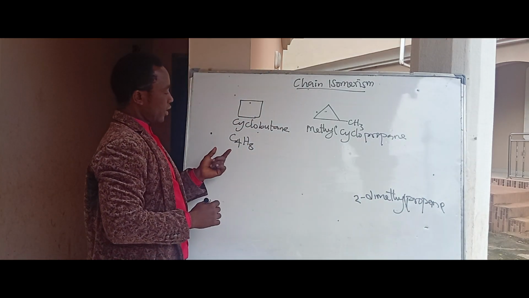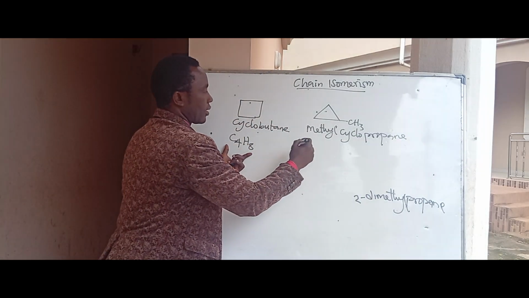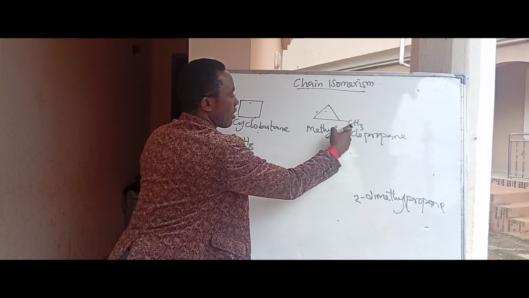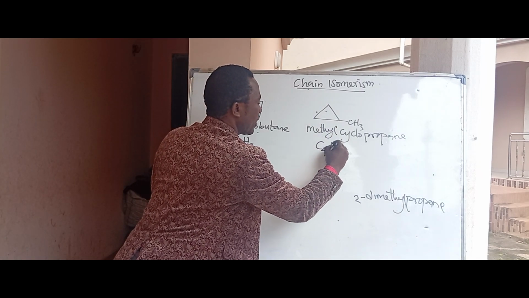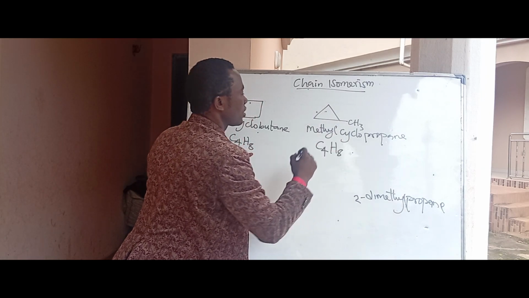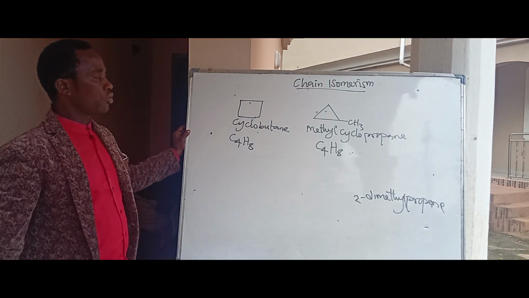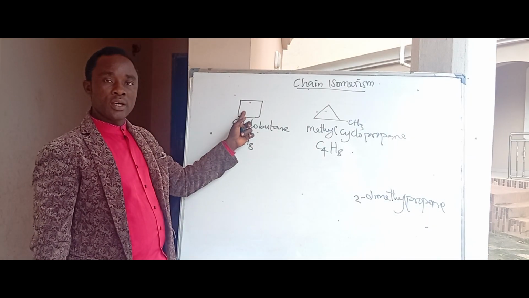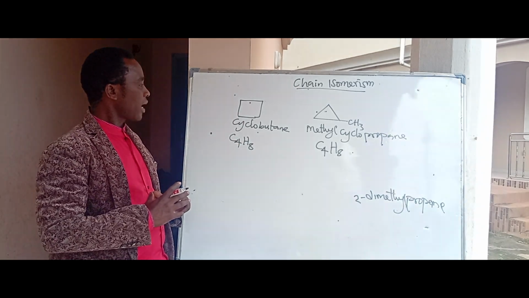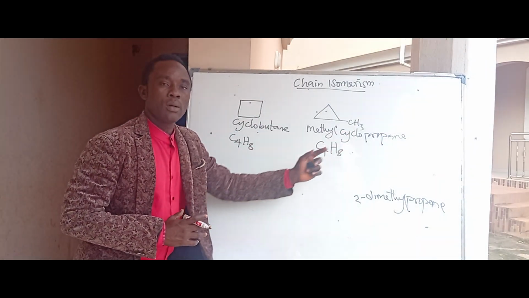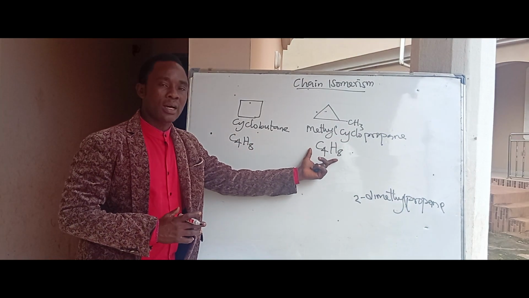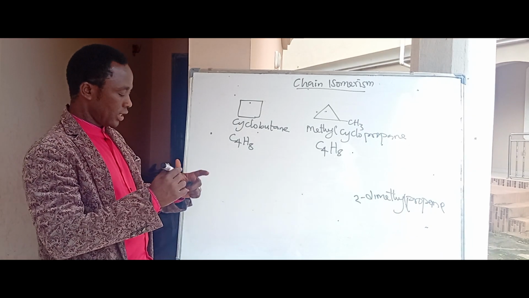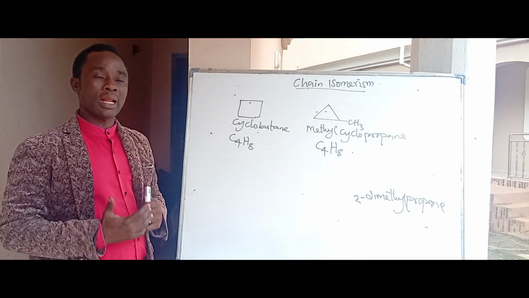What is the molecular formula? We have 1, 2, 3, and 4 carbons. How many hydrogens? Hydrogen is equally 12. Can you see that these two compounds are different in their structure, but in their molecular formula, they are the same. So they differ due to the arrangement of carbon atoms.